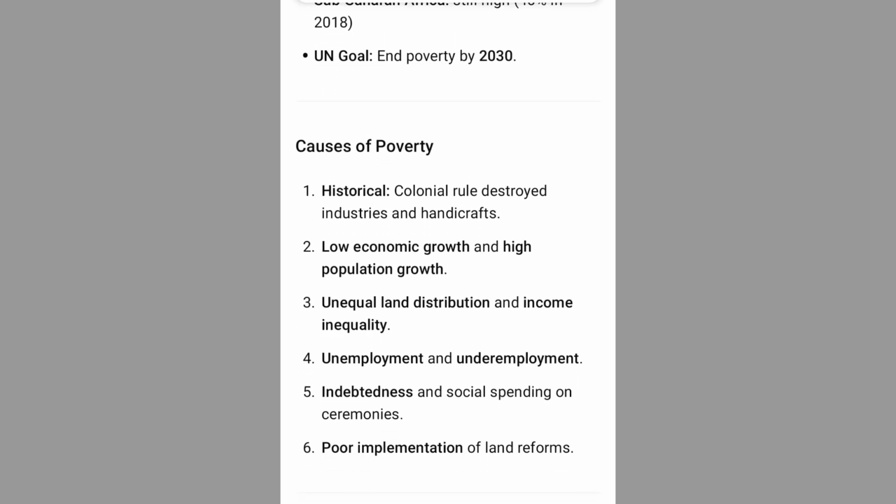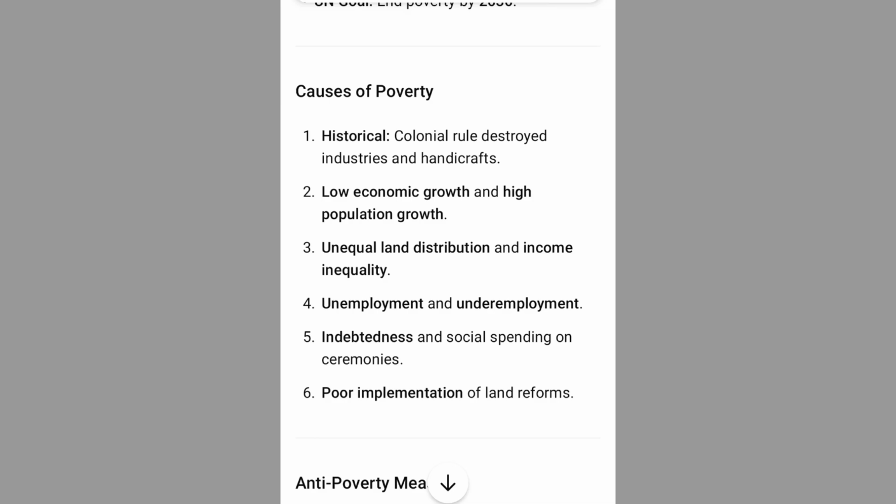Causes of poverty. 1. Historical. Colonial rule destroyed industries and handicrafts. 2. Low economic growth and high population growth. 3. Unequal land distribution and income inequality. 4. Unemployment and underemployment. 5. Indebtedness and social spending on ceremonies. 6. Poor implementation of land reforms.